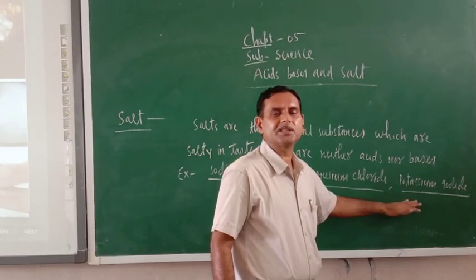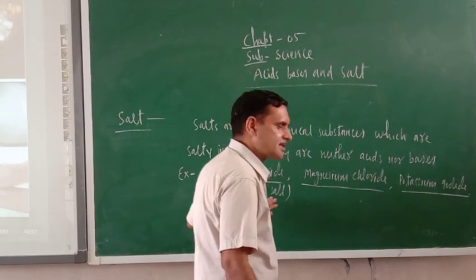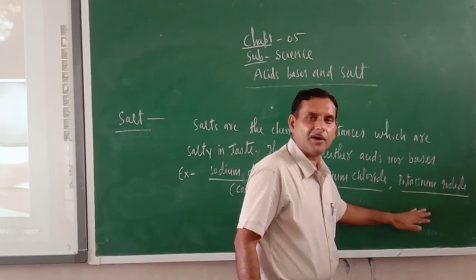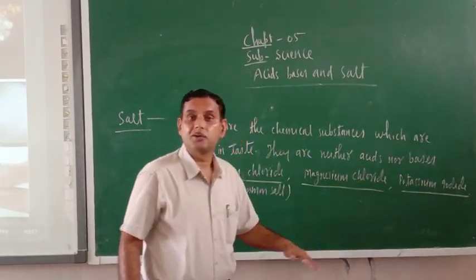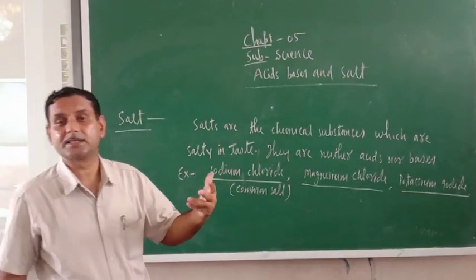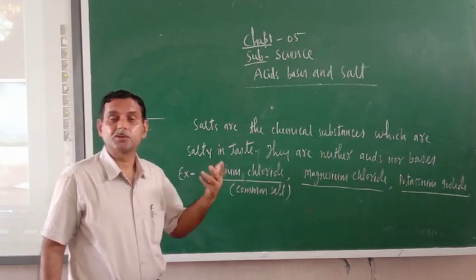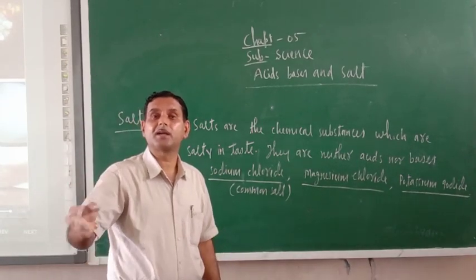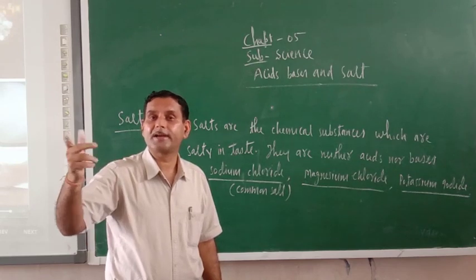Do you know which salt is used in the common salt? This potassium iodide. Potassium iodide is added to the common salt to prevent goiter disease.